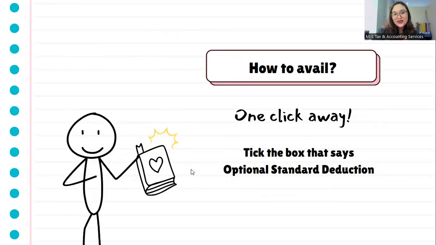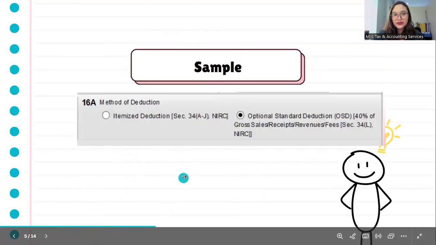Okay, so let's try to have an example, very basic example. Oh, by the way, how to avail the 40% OSD? You don't have to go to BIR anymore. Okay, hindi na kailangan punta sa BIR at mag-fill up ng form, sasabihin, I want to avail OSD. So it's just actually one click away. If you are using eBIR forms or eFPS, okay, it doesn't matter. It's just one click away. Just tick the box that says optional standard deduction. So I'll show you one.